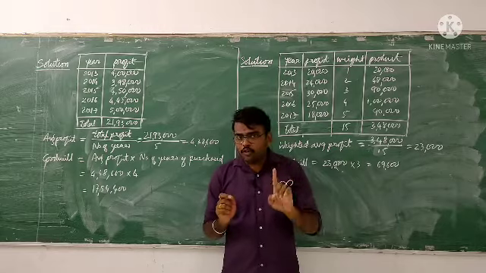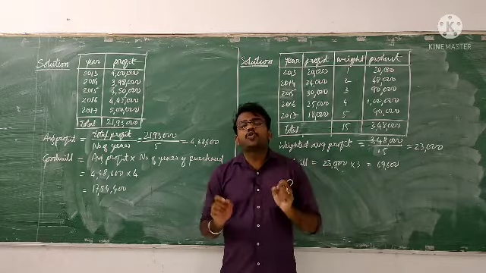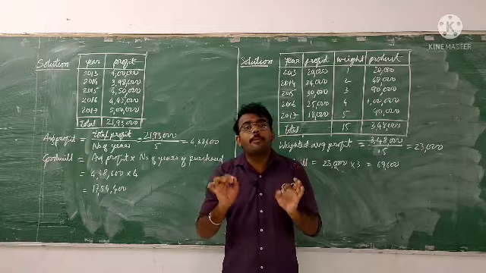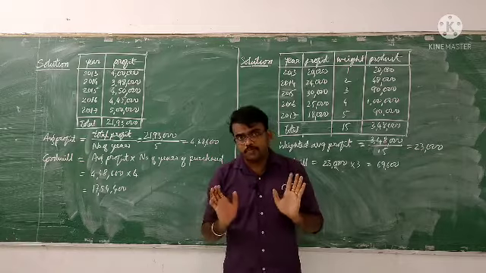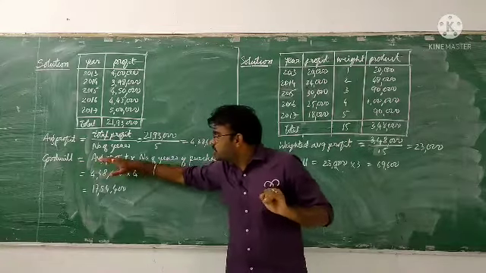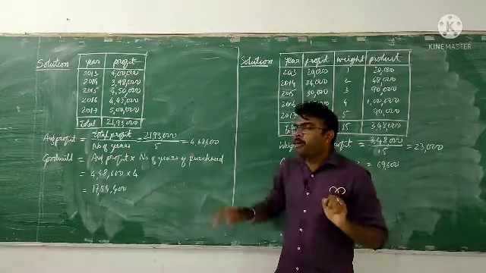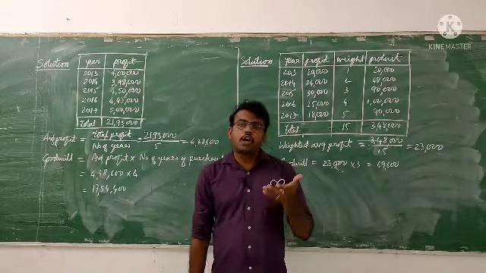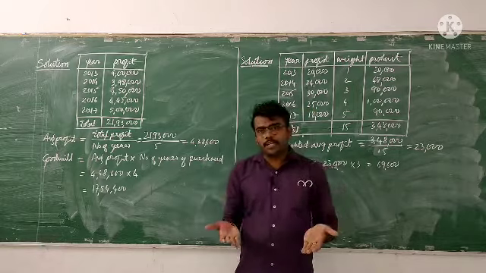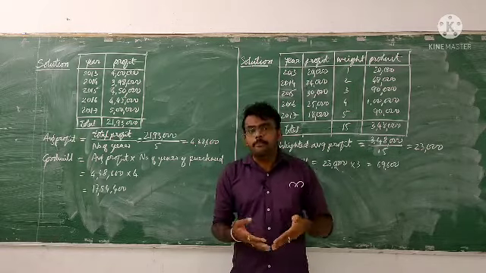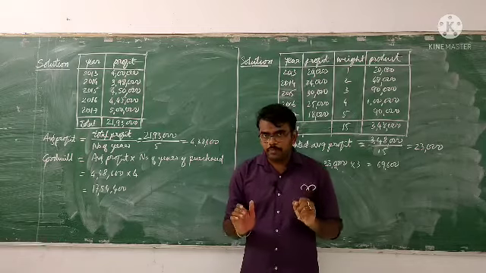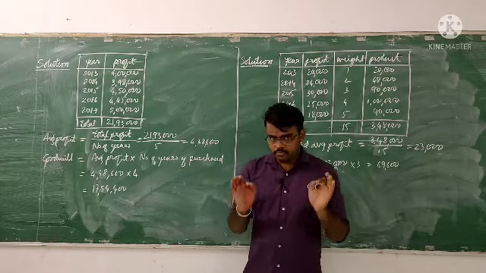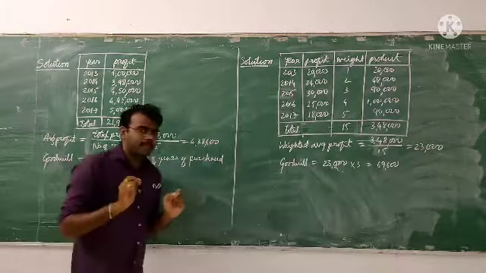So usual the formula is what? Goodwill is equal to average profit into number of years of purchase. That's what you have written. Now how to calculate average profit? We already know that it is simple mathematics. Total divided by the number will become the average. Is it clear? Now let us discuss the example.